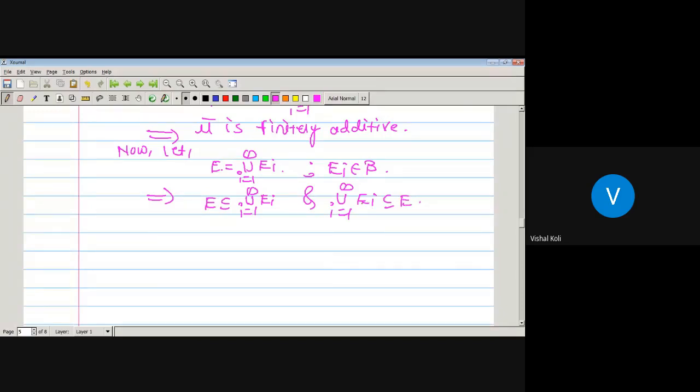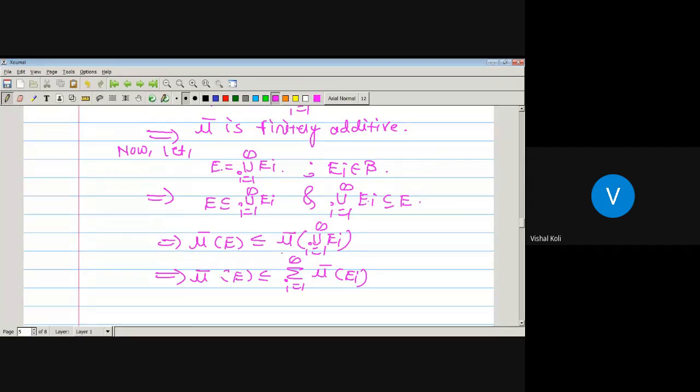Now we just have to apply the measure mu bar. Since each Ei belongs to curly B and on curly B mu star is nothing but mu bar, mu bar of E is less than or equal to the summation over i from 1 to infinity of mu bar of Ei. Sorry, here we have to take mu bar.